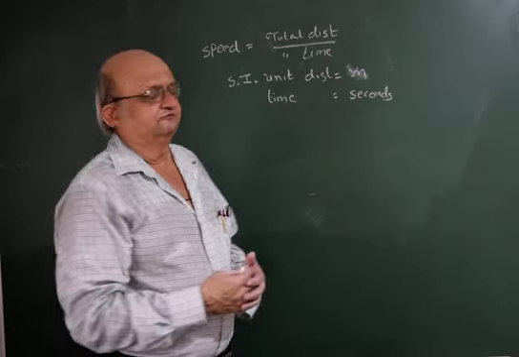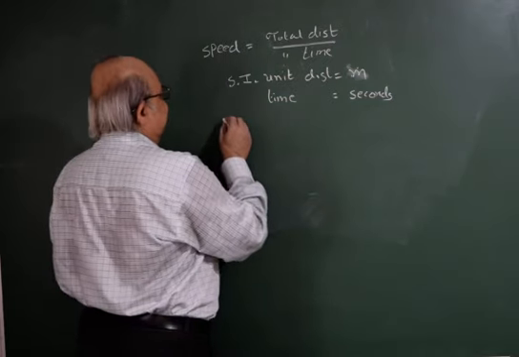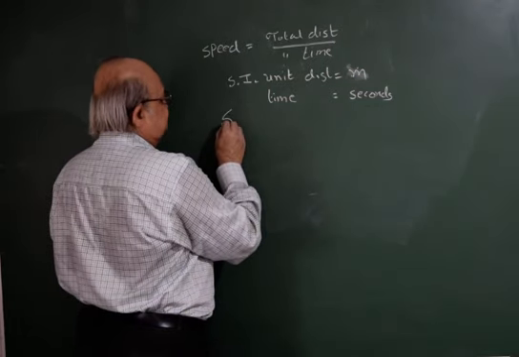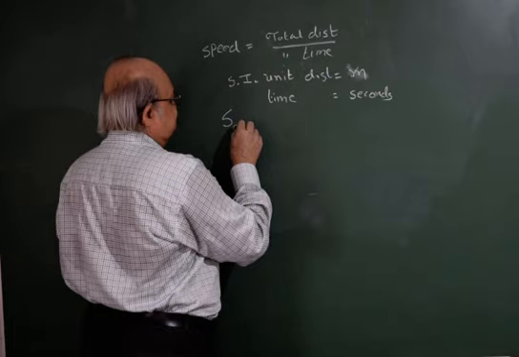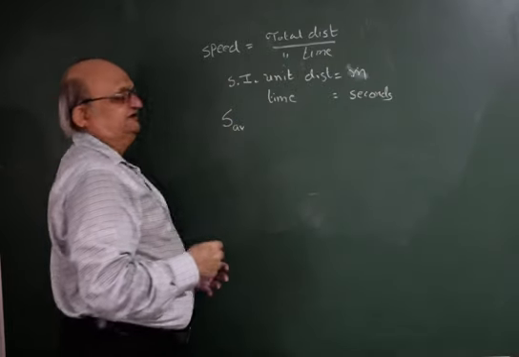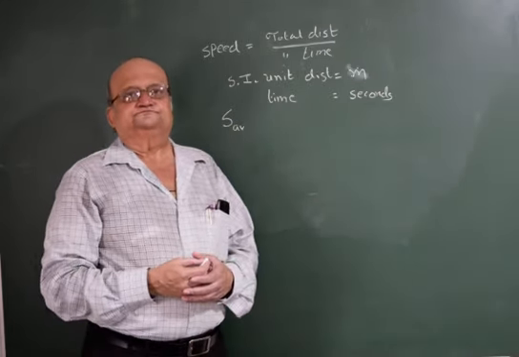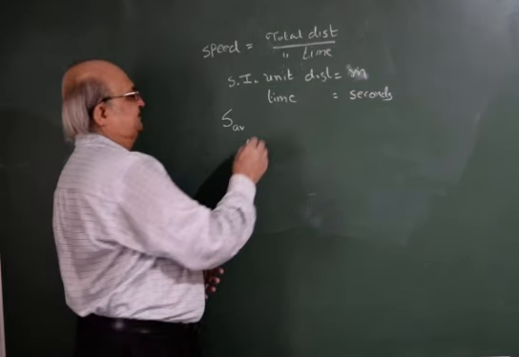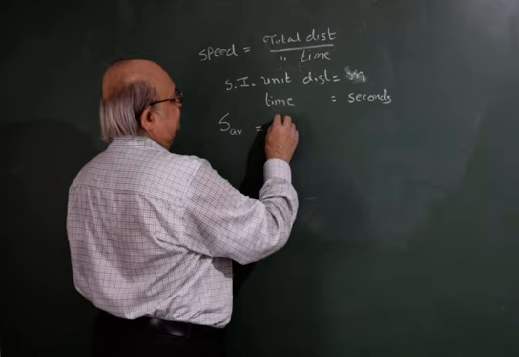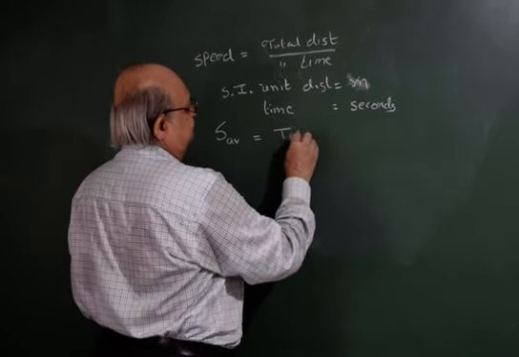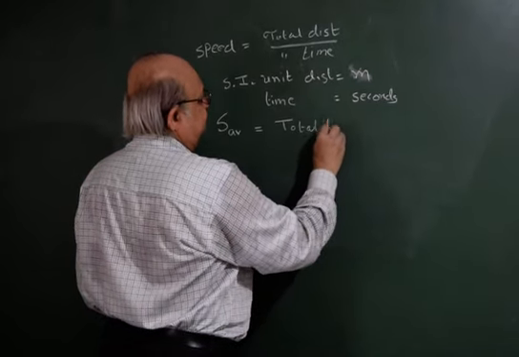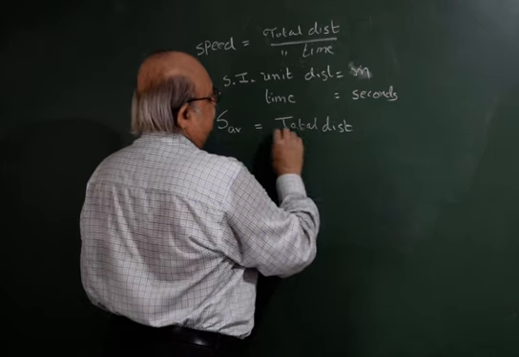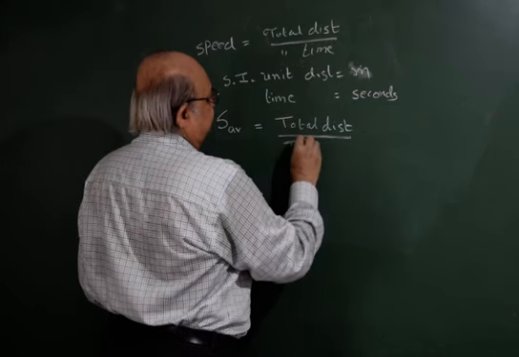So what do we do? We go for average speed, written as S subscript AB. What is the total average speed? It is the same: the total distance travelled upon total time taken.